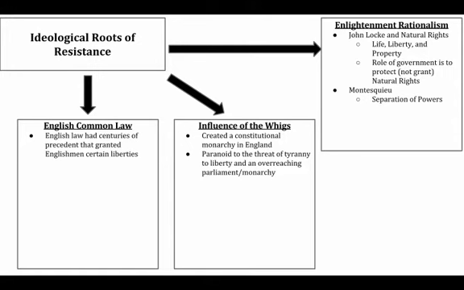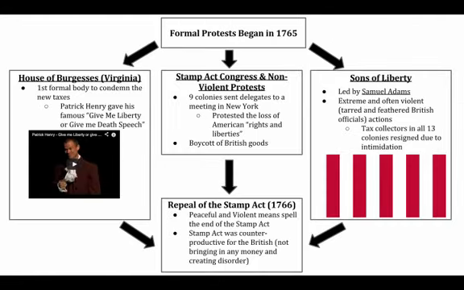And so when the colonists start to read these things, they start to believe these things, and then when the British try to take these things away from them, they are very much offended and angered by these actions. Okay? So pretty much right after these taxes go into place, we see the American colonists begin to protest the British actions, okay? And for the most part, some of the earlier protests are very non-violent. You do have some violence sprinkled in there, but for the most part, it's non-violent. In Virginia, their legislature condemns the actions, and this is where we have Patrick Henry's very famous "Give me liberty or give me death" speech.